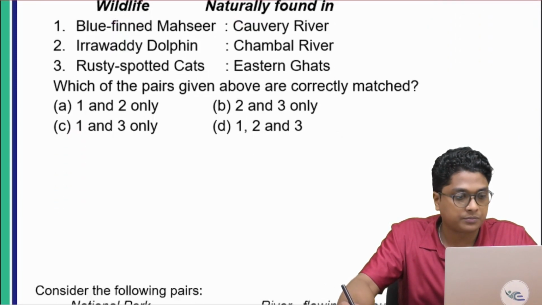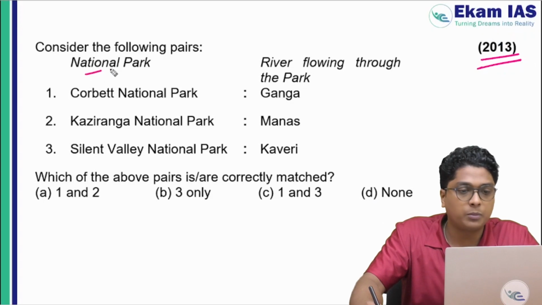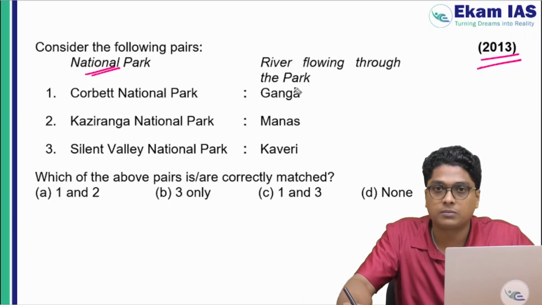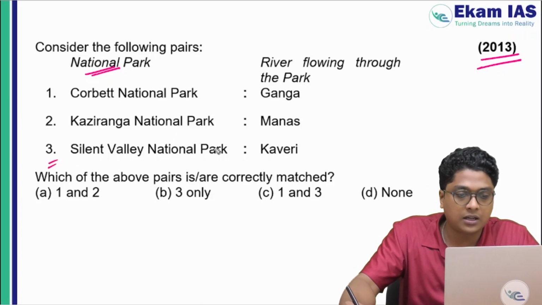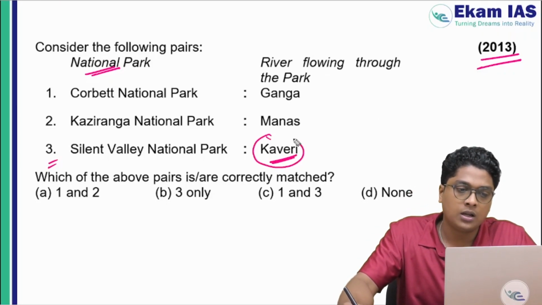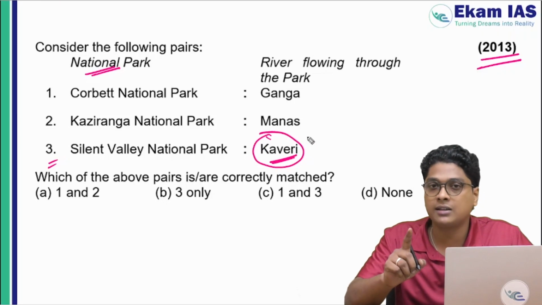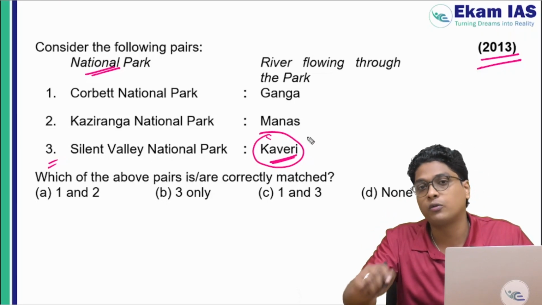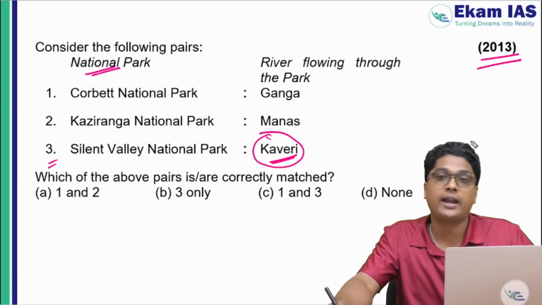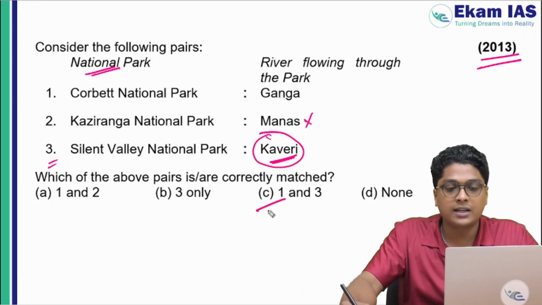Okay, the next question. This is from 2013. It is marked with national park on one side, and the river flowing through the national park. As you can see here, the third option is related to the Cauvery river. There are two spellings, starting with C and with K. I have stuck with this one. But when you search for previous questions, you can find this previous question segregation on our website. Just go to the download section, where you will be able to find the previous questions of prelims as well as mains, subject-wise segregated. So here the third one is right and the second one is wrongly marked, and the correct answer here is C, which is 1 and 3.